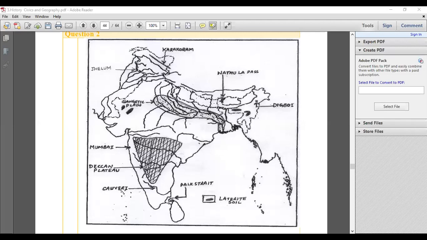For mode of transportation, we have to write metal roads, etc. or railways. Modes and means. I just explained the same thing to you all, Achal. When it comes to modes or means, modes are going to be roadways, railways, waterways. Means is going to be which road is being utilized, metalled road, cart track, bridle track, like that.